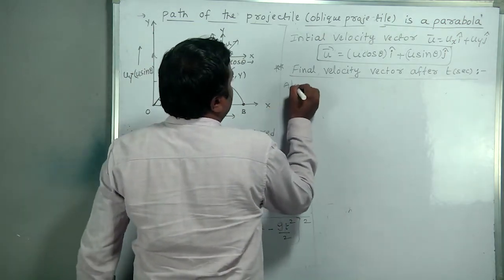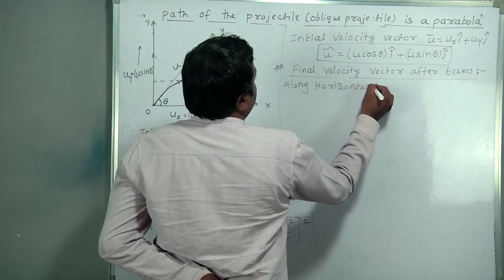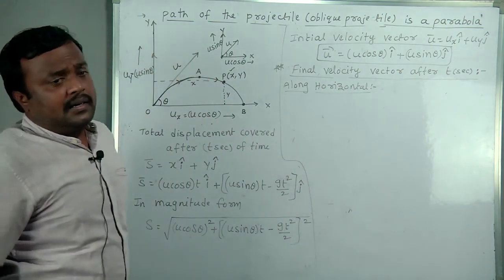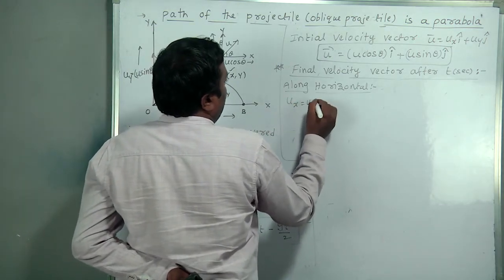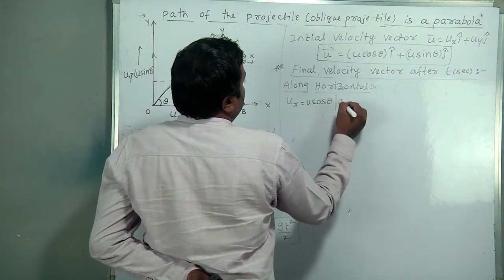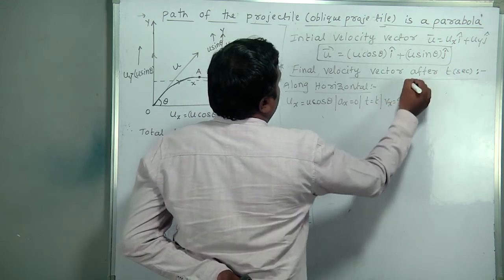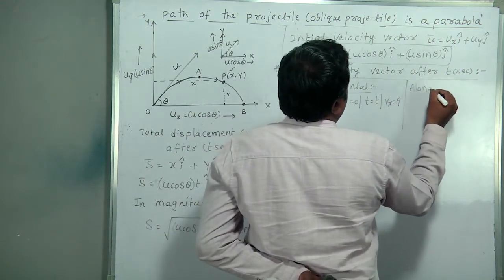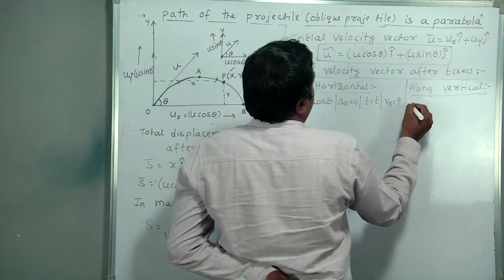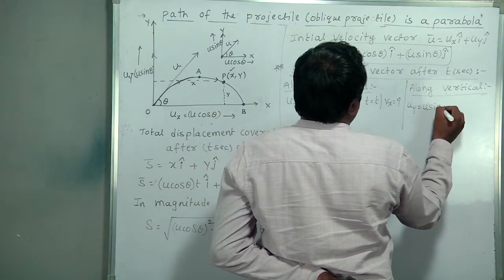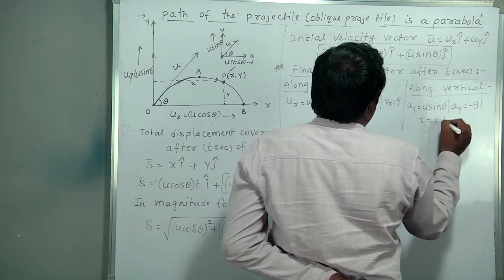First, along horizontal, initial velocity is ux equal to u cos theta, acceleration 0, time t, final velocity vx. Similarly, along vertical, initial velocity uy equal to u sin theta, acceleration minus g, time t, final velocity vy.